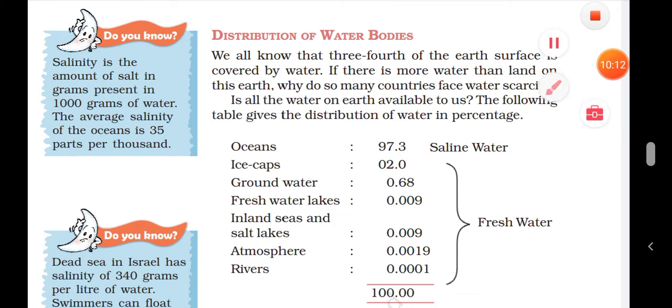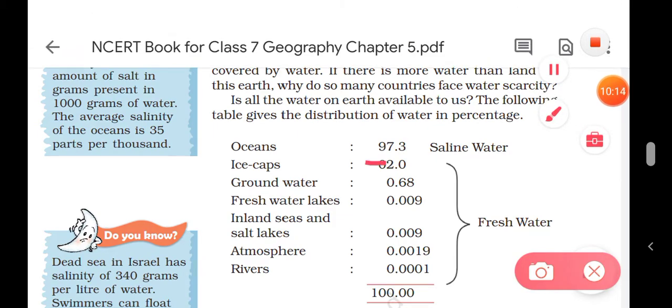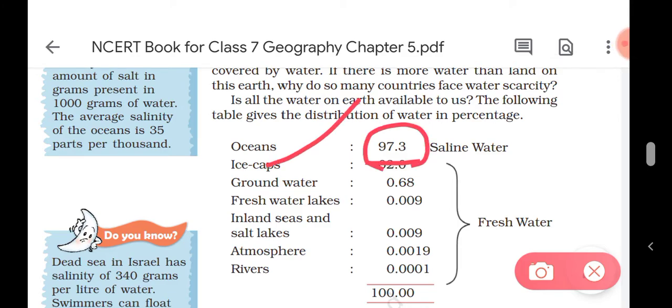You can see, students, 97.3% water is in the oceans, and we cannot drink this water because this is saline water, salty water. Okay, this is not good for our health. If you want to drink it, we have to filter this water, but we cannot drink this water directly.